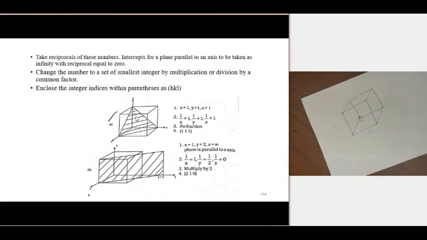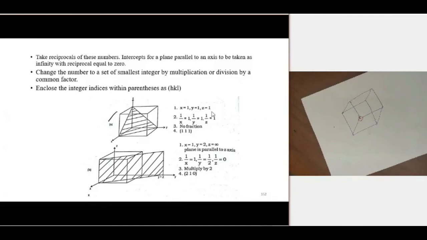So this is an example here, and we can see this hatched plane intercepts the x-axis, y-axis and z-axis at the unit distance. Here this is a unit cell, so this will be 1, this is also 1, this is also 1 intercept. So x equal to 1, because this inclined plane cuts the x-axis at 1, the y-axis at 1, and the z-axis also at 1. So x equal to 1, y equal to 1, z equal to 1.